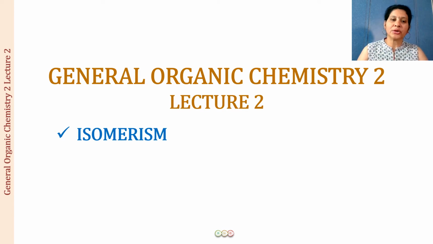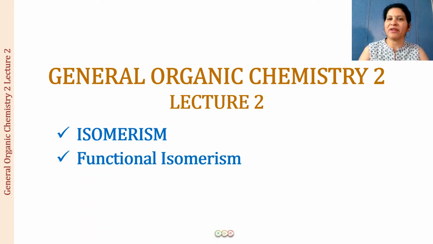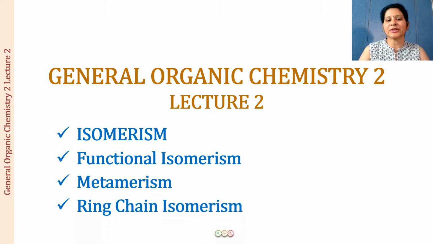All right. So we are learning step by step. We have started with a detailed discussion on structural isomerism. In the last lecture, we discussed what is chain isomerism, what is position isomerism, and now we are going to carry on further. We are going to learn three more types of isomerism today. First is going to be functional isomerism, then it is going to be metamerism, and then it is going to be ring chain isomerism. So I hope you are all enthusiastic, ready for your learning. So let us begin.